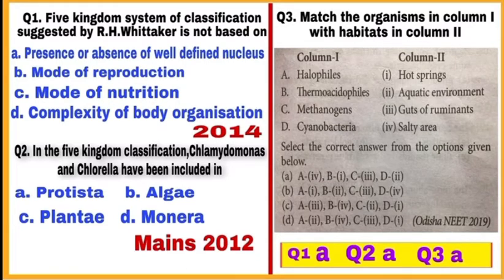Now, column 1D, cyanobacteria. They are blue-green algae and live in aquatic environment and matches with point 2 of column 2. So, correct option is A. A matches with fourth, B matches with first, C matches with third and D matches with second point of column 2. So, mark A as a correct answer.